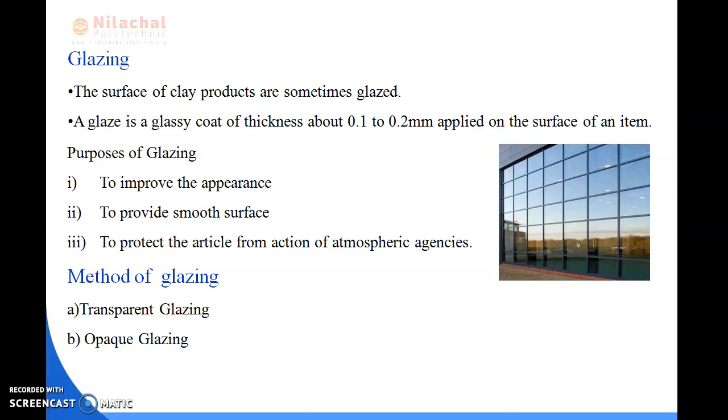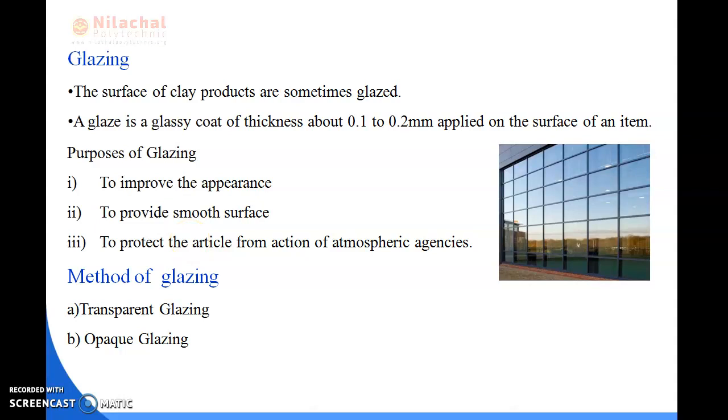What are the methods of glazing? First is transparent glazing and second is opaque glazing. In transparent glazing, when glazing material of transparent color is provided on the surface of the clay product, that is known as transparent glazing, and it gives less strength.